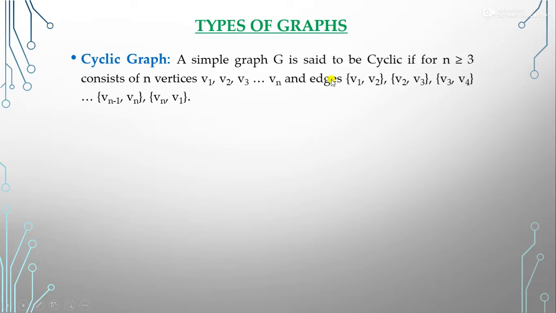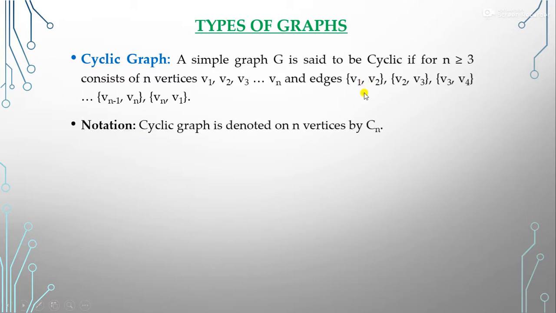It means that the starting point and the last ending vertex will be the same. The edge comes back to the same vertex, so that becomes a cycle. So we denote it by capital C n, where n is the number of vertices. So this is the cyclic graph. It is represented by Cn.